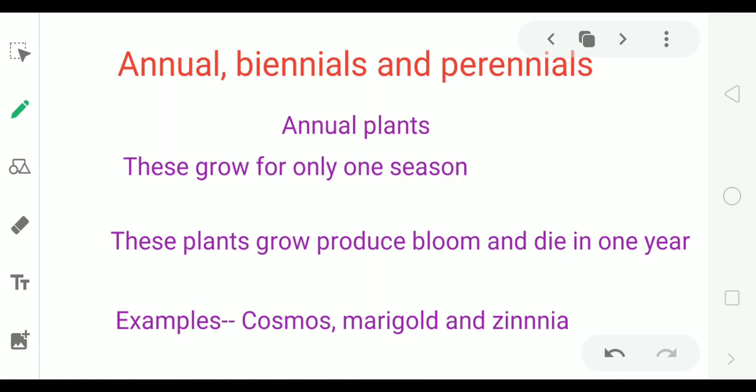Next topic is annual, biennial and perennial plants. What are annual plants? These grow only for one season. These plants grow, produce bloom and die in 1 year. This means within 1 year these plants grow, bear flowers and fruits and die in that same year. Examples are cosmos, marigold and zinnia.